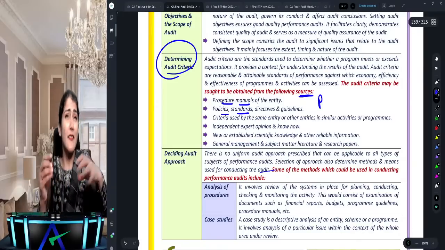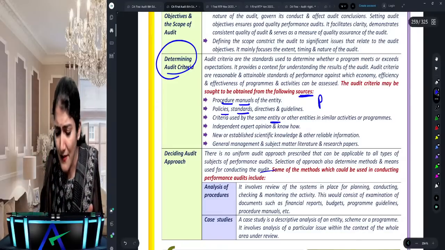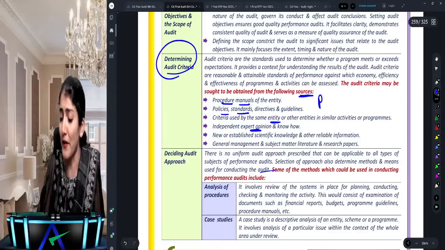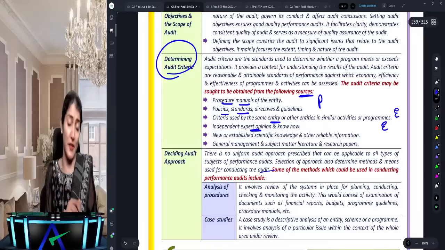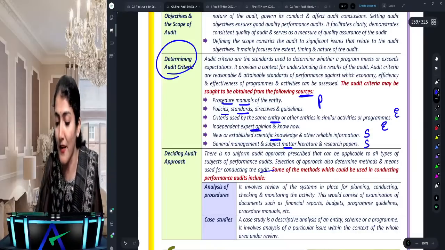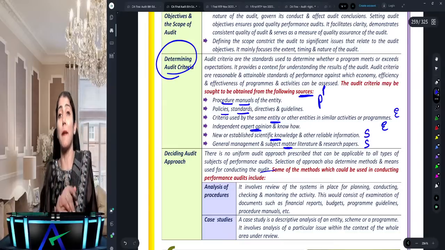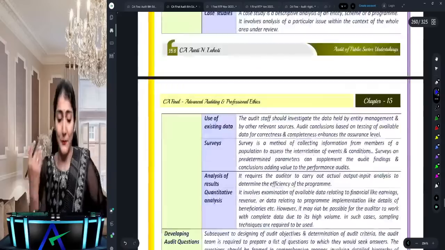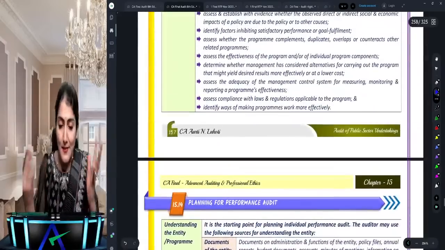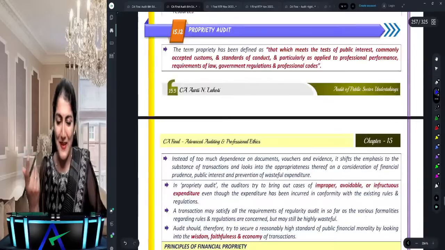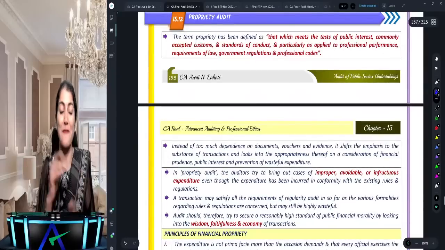Then similar entity standards, the same entity or other entities. Then independent expert opinion. And then any scientific knowledge or any subject matter literature. This is just probability, that what I'm discussing could be coming. But let's hope for the best, that something good comes in the exam from all of this.